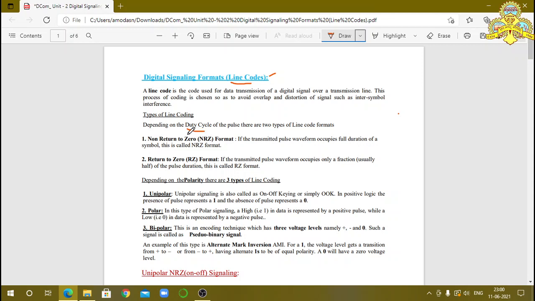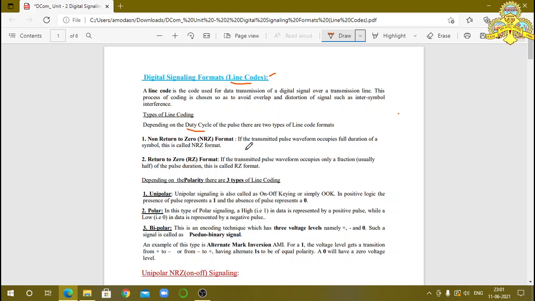One is non-return to zero and another one is return to zero. The non-return to zero format is called the NRZ format, and the return to zero format is called the RZ format.